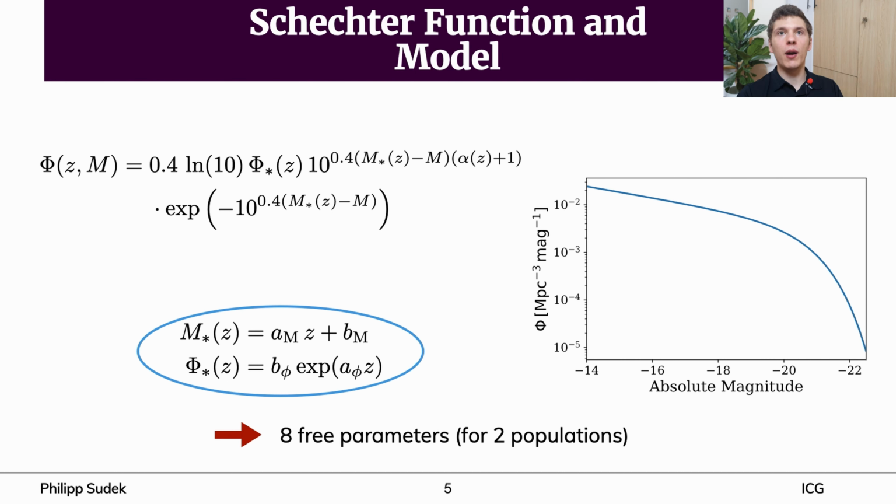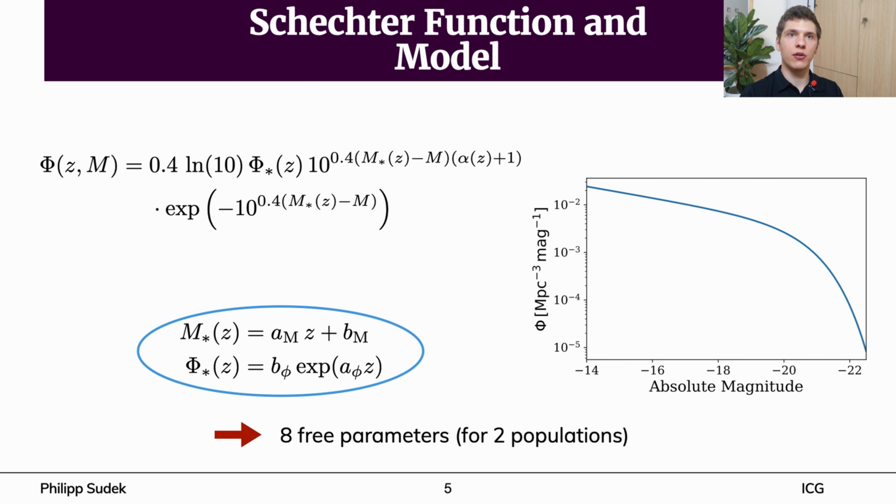The model described by Herbel et al. in 2017 uses a linear functional form for the characteristic magnitude depending on the redshift. Further, they take the amplitude phi star as an exponential function of redshift. While keeping alpha constant, that makes four free parameters: a_M, b_M, a_phi, and b_phi.